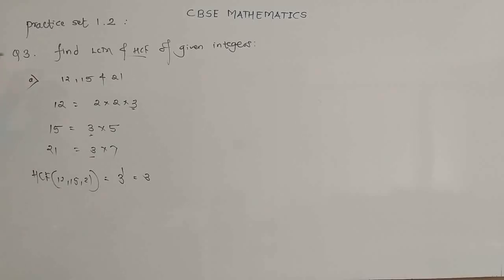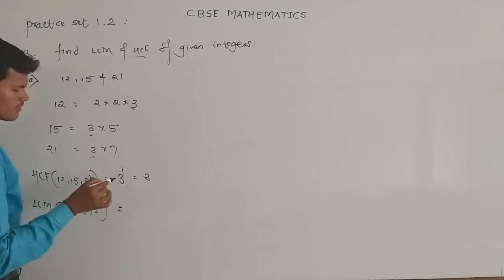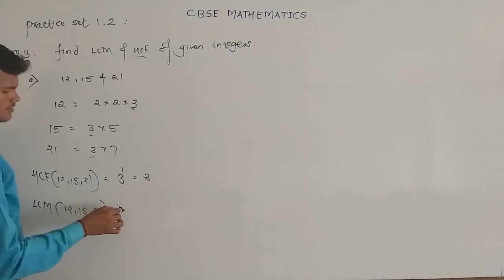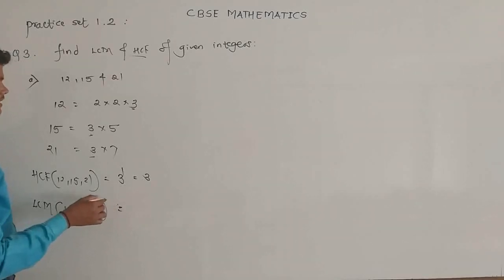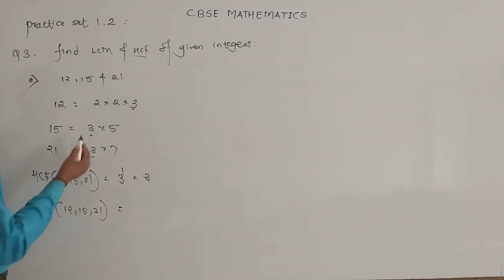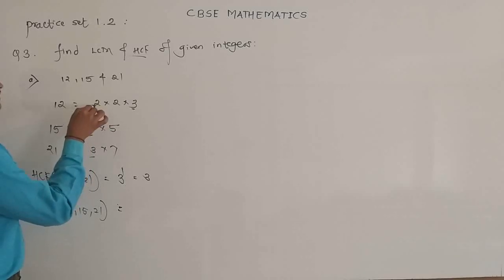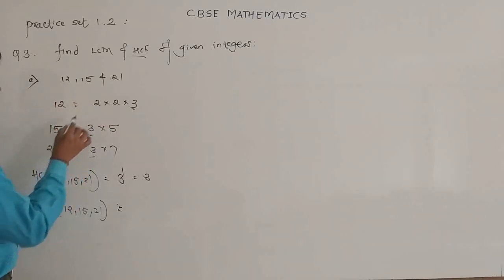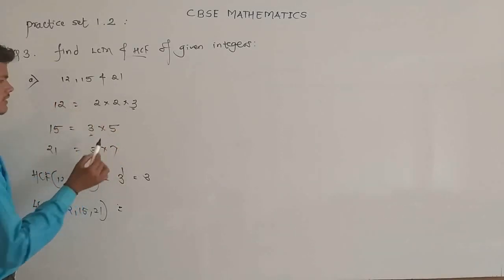So we get the HCF of the three numbers 12, 15 and 21 as 3. And to find the LCM of 12, 15 and 21, write down the product of the greatest powers of each of the prime factors involved. In the prime factorization of 12, 15 and 21, 2, 3, 5 and 7 are involved.